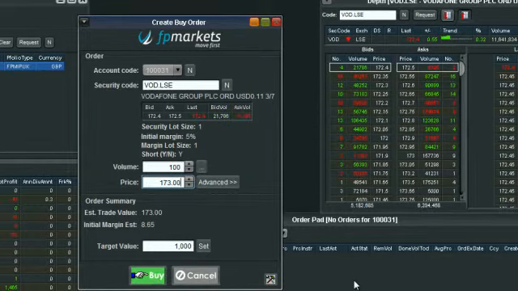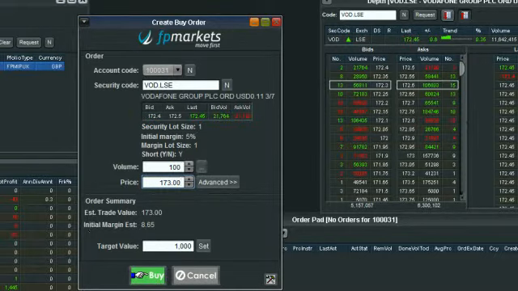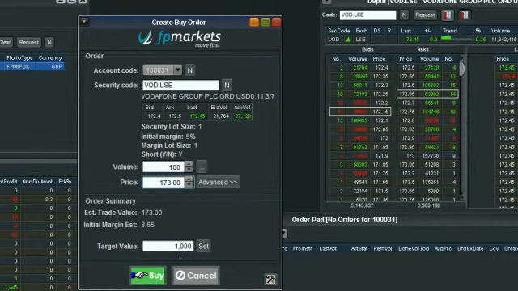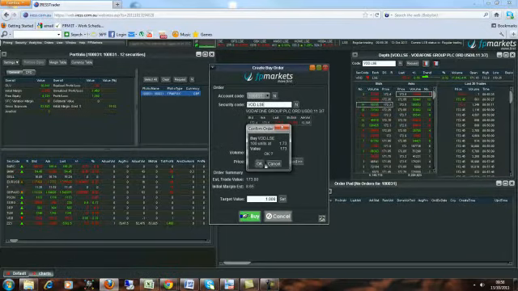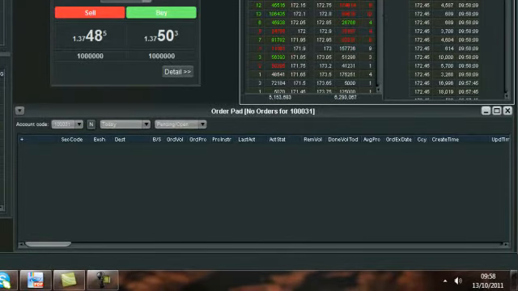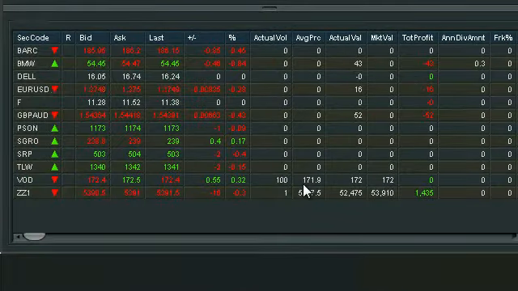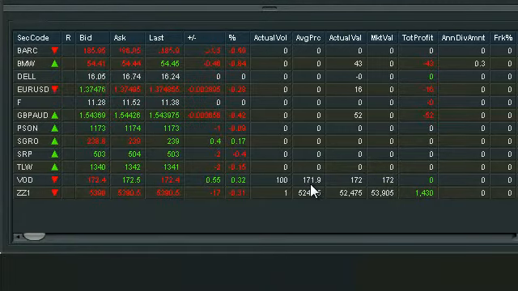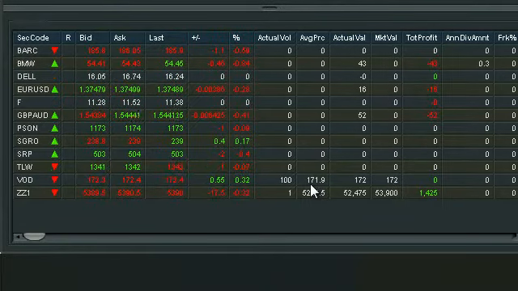So by selecting buy, you will see this filter down into my order pad and very quickly disappear because it gets filled, and you will see it fill out 100 volume in my portfolio window if you keep an eye on it. By selecting buy, it will ask you to confirm the order that you're putting through. By selecting OK, you'll see it very quickly filters through and then straight into the market, and you get filled for 100 Vodafone. It gives you your average price here. As I said, we did put the order in at 173, but we got filled at 171.9, and it gives you a market value and a running profit and loss on that individual position.